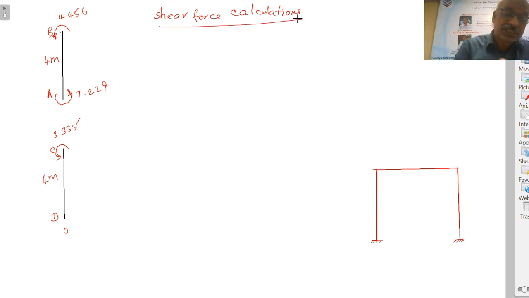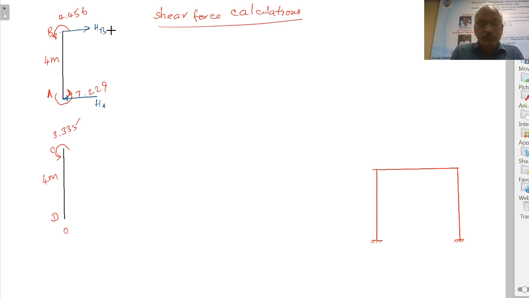Shear force calculations, right? Now the reaction, see this moment is anti-clockwise, this moment is anti-clockwise. We want a clockwise moment. When you want a clockwise moment, the reaction here will be to the right, the reaction here will be to the left. So this is HA, this is HB.